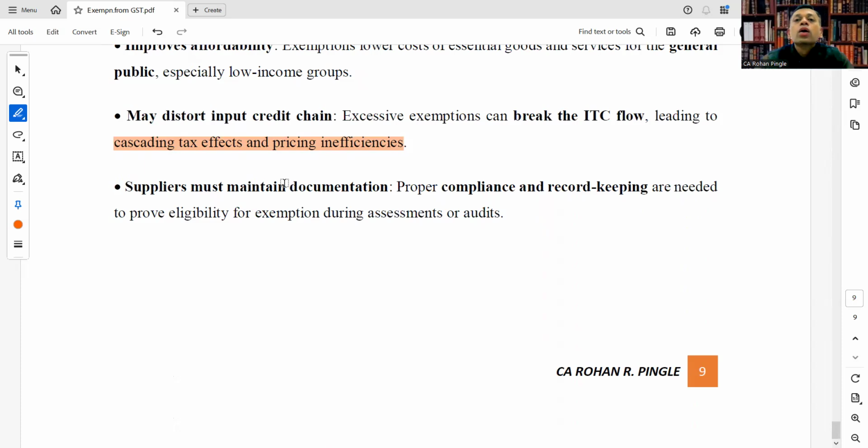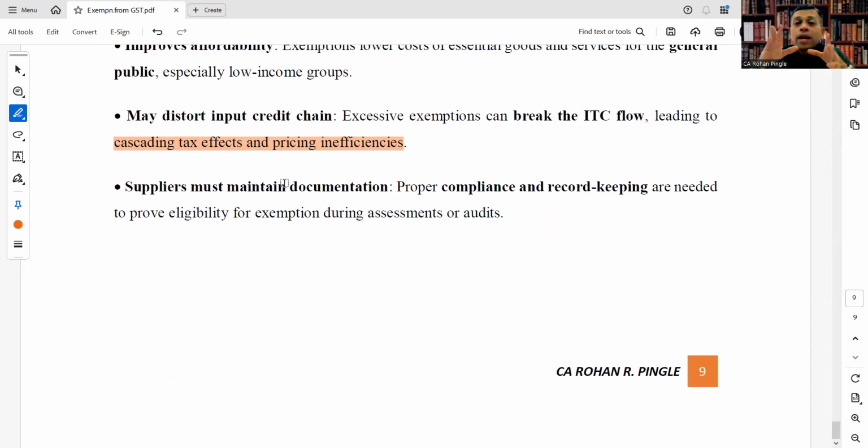Say we get 100 rupees of insurance at 118. That 18 rupees is paid by a non-registered individual customer. That 18 rupees will be an expense cost only. It cannot be benefited from. And that is why it distorts the input credit chain. Excessive exemptions can break the ITC flow, leading to cascading tax effects and pricing inefficiency.